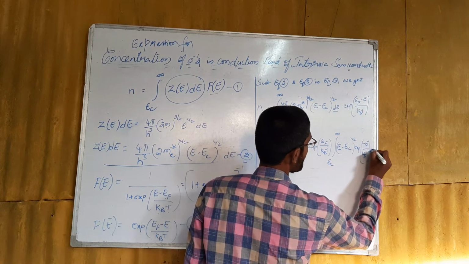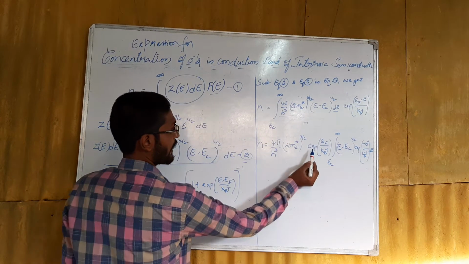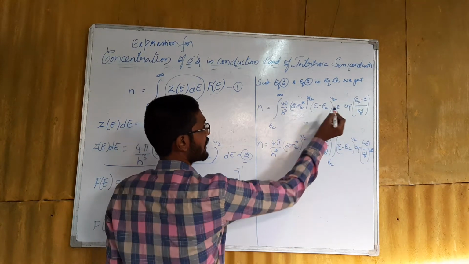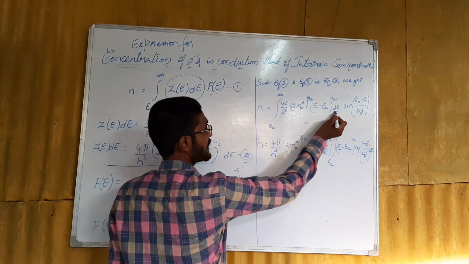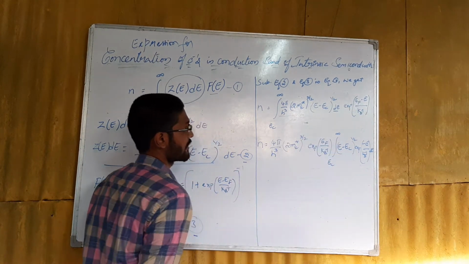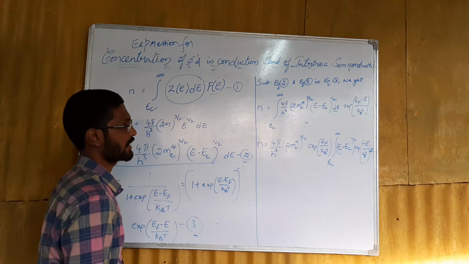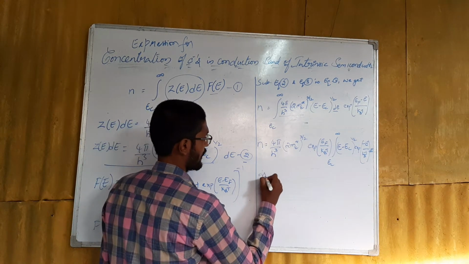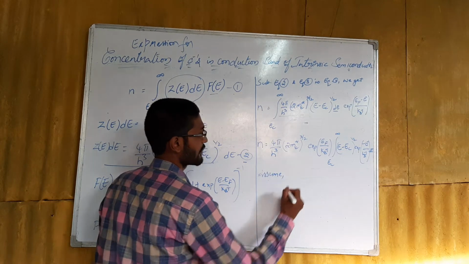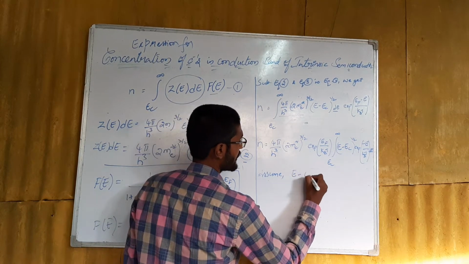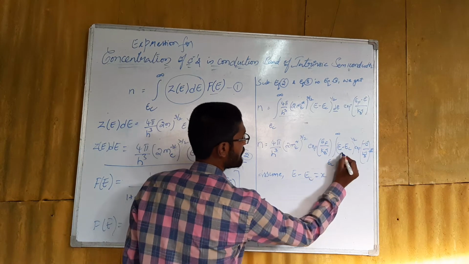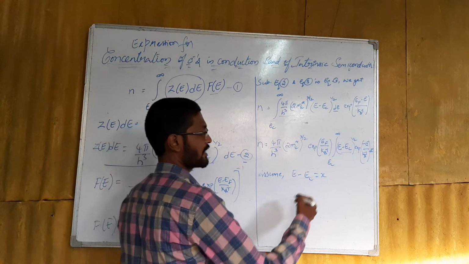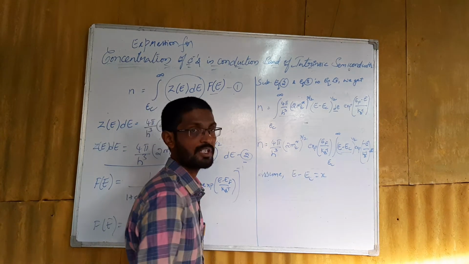into dE. Now see, the exponential of EF by kBT has been taken out from the integration because we are integrating with respect to dE, whereas EF is a constant, the Fermi energy level of the intrinsic semiconductor. Now this equation will be solved by assuming, let us assume E minus EC as X. So let me replace E minus EC with X. This purpose is only for solving this equation in a simple way.